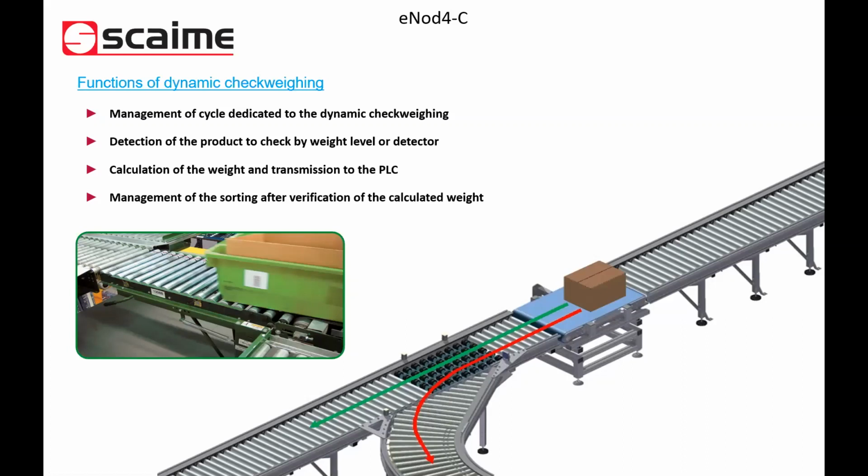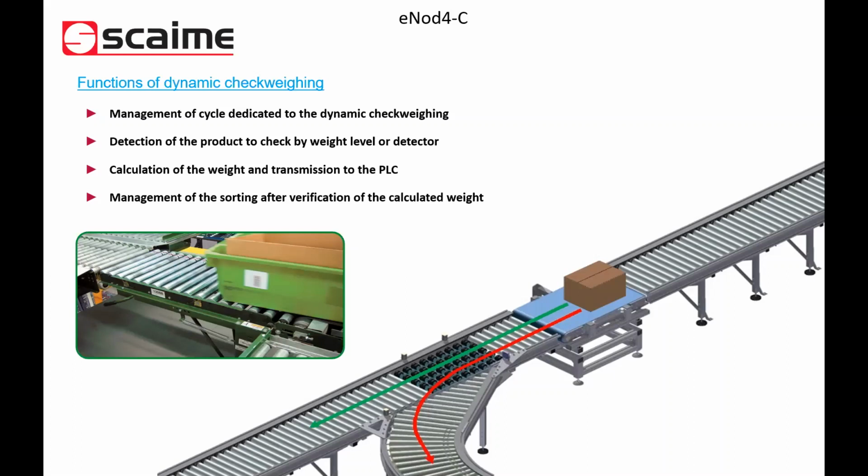Check weighing is related to dynamic weighing. So anytime you have a product in motion that you need to weigh, this is connected to the eNode 4C, to dynamic weighing applications. Exactly. The eNode 4C will be able to detect your product arriving on the scale, either with a detector, or by triggering on the levels of weight arriving on the scale. Yeah.